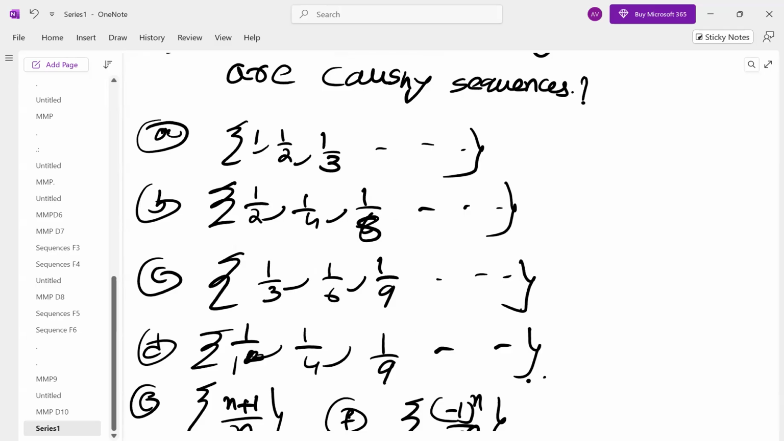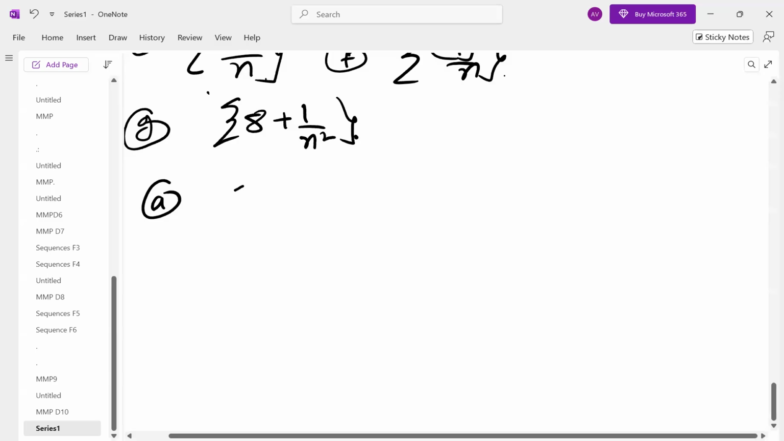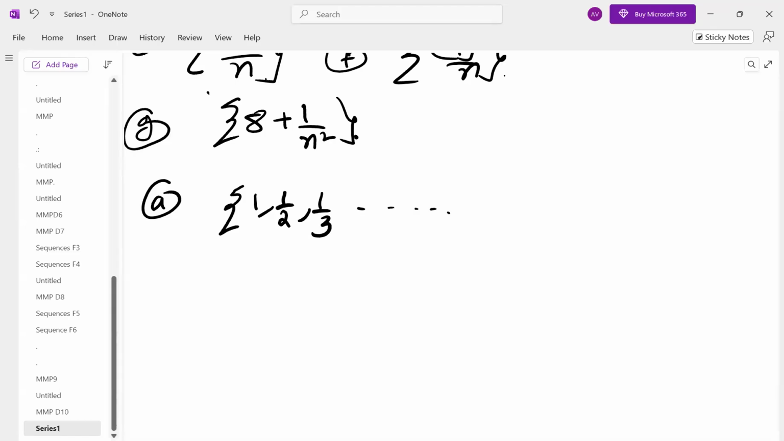1, 1 by 2, 1 by 3, and so on. What is the nth term of this series? This can be rewritten in the form, all of you know, this is nothing but the sequence Sn, let us call it, which is 1 by n, ranging from 1 to infinity.